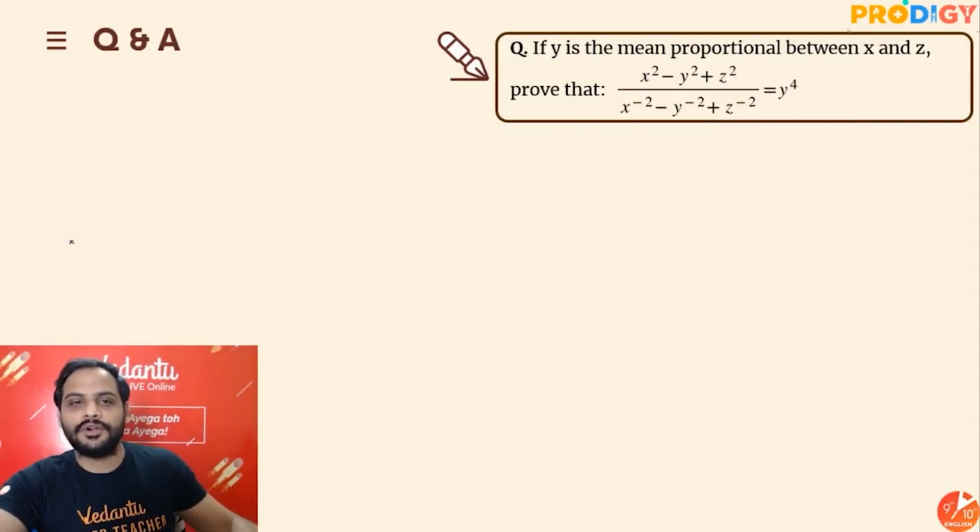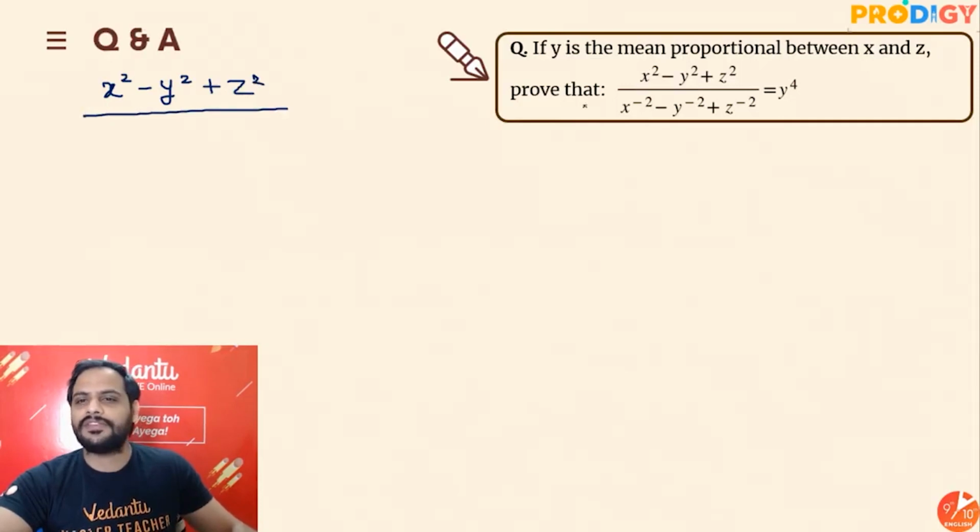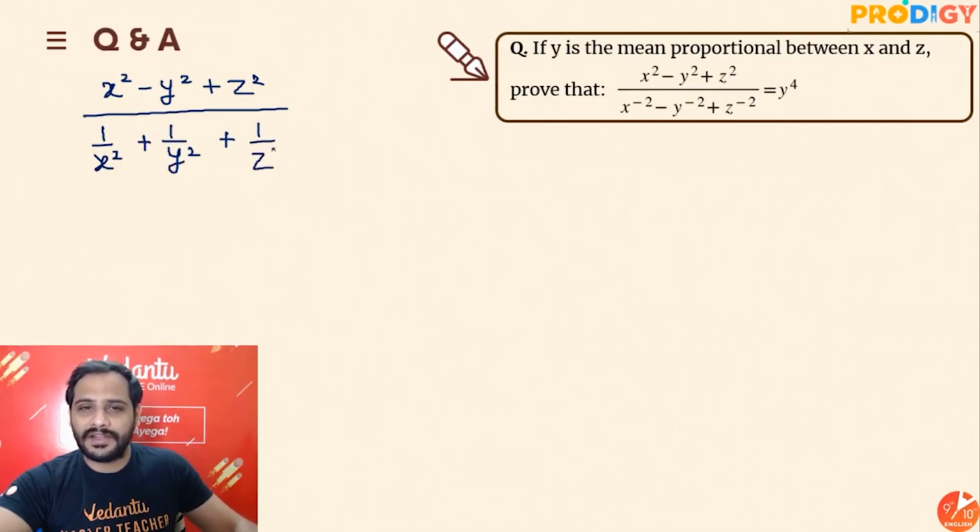All right. So what do I have over here, guys? So I have x square minus y square plus z square whole divided by x raised to the power minus 2. I can say it is 1 by x square plus 1 by y square plus 1 by z square is equal to y raised to the power 4.